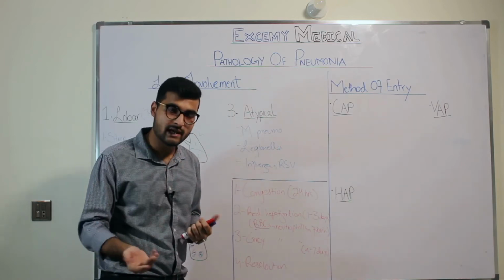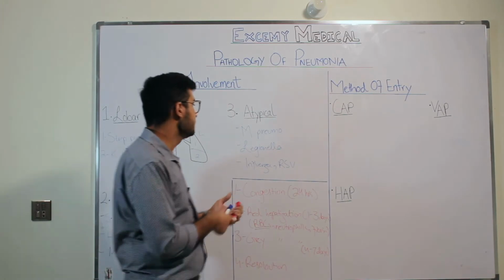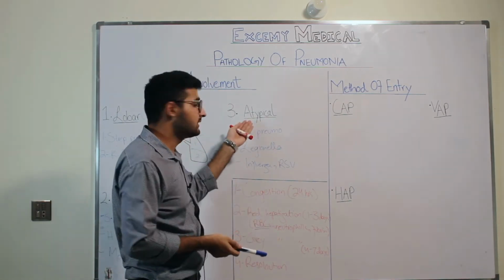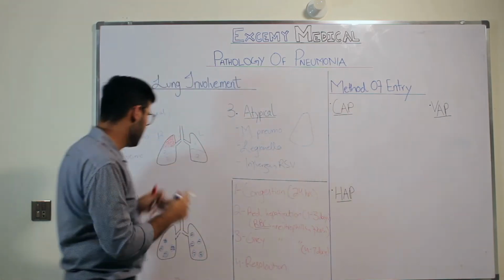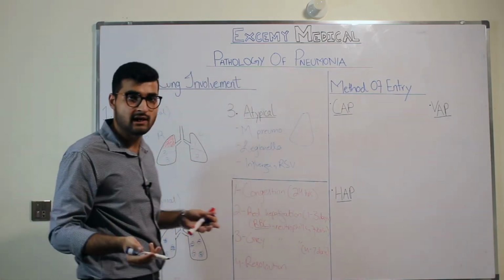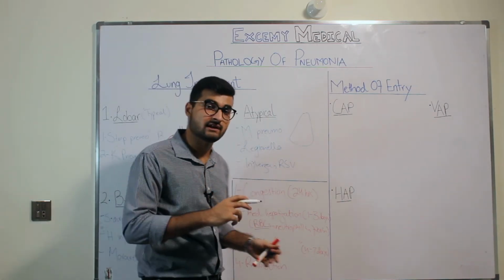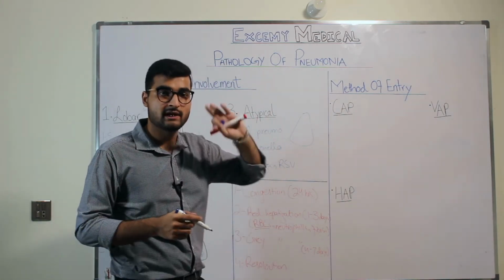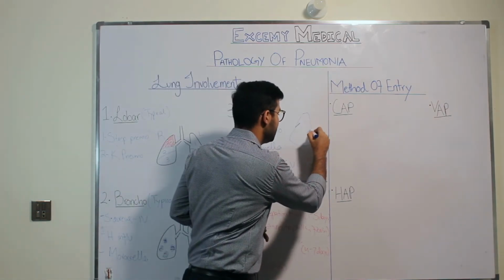So, how will it look on an X-ray? If you don't see consolidation, what will you see? If this was your lung, obviously you have these lines on your lungs because of the anatomy of the lung, due to the vasculature and everything. So in atypical pneumonia, due to infiltrate deposition inside your lungs, you will have very prominent lung markings.